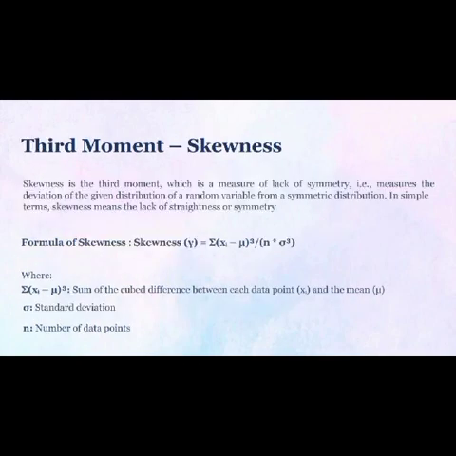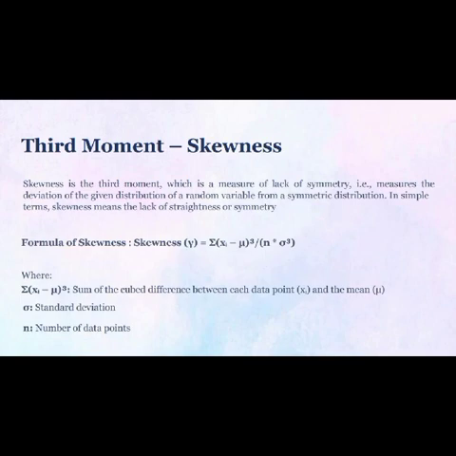Third moment, skewness. Skewness is the third moment, which is a measure of lack of symmetry. That is, it measures the deviation of the given distribution of a random variable from a symmetric distribution. In simple terms, skewness means the lack of straightness or symmetry.